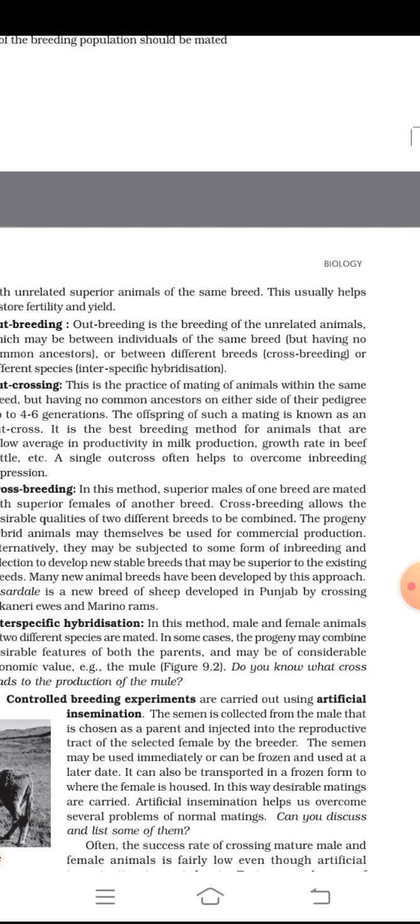Controlled breeding experiments are carried out using artificial insemination. The semen is collected from the males and injected into the selected females by the breeder. The semen may be used immediately or can be frozen and used at a later date. It can also be transported in a frozen form to where the female is housed. In this way, desirable matings are carried out. Artificial insemination helps us overcome several problems of normal mating. Can you discuss and list some of them?